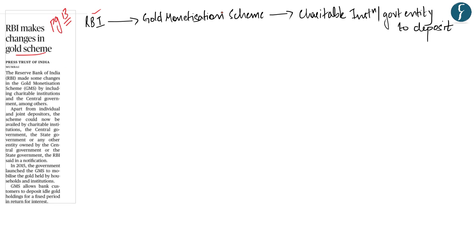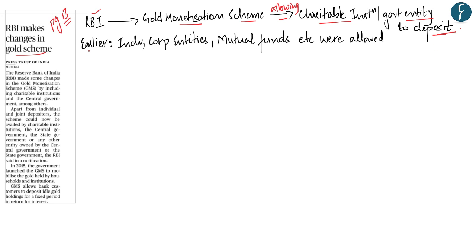The Reserve Bank of India has made amendments to the gold monetization scheme by now allowing the charitable institutions as well as the government entities to deposit gold under the scheme. Earlier, under the gold monetization scheme, individuals, corporate entities, mutual funds, and exchange traded funds, etc., were only allowed to deposit gold under the scheme. But now the RBI has even allowed charitable institutions and the government entities to deposit gold under the gold monetization scheme. So let us understand what exactly is this gold monetization scheme.